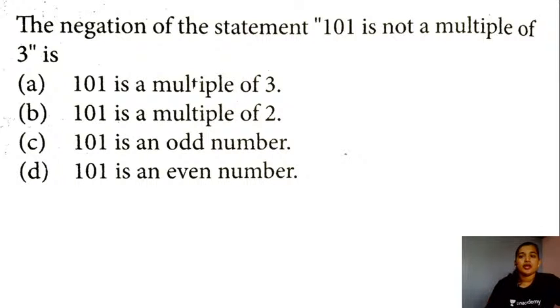So you already have the term not given in the statement. So look for the term which does not include, like the opposite value. So here in this case, the negation of this statement will be 101 is a multiple of 3. Okay, negation of this will be 101 is a multiple of 3, and yes, option A is the right answer for this question.